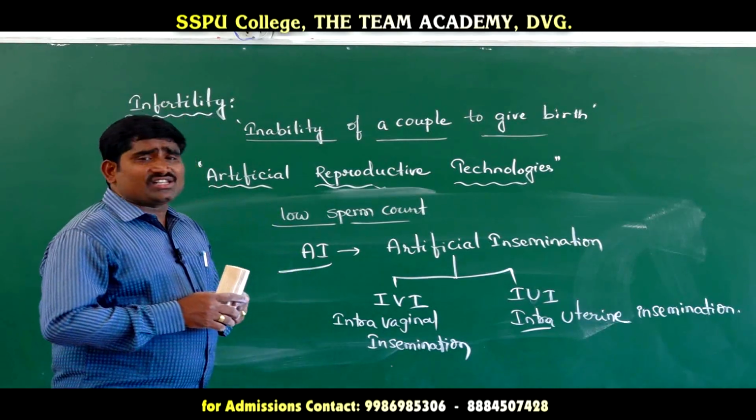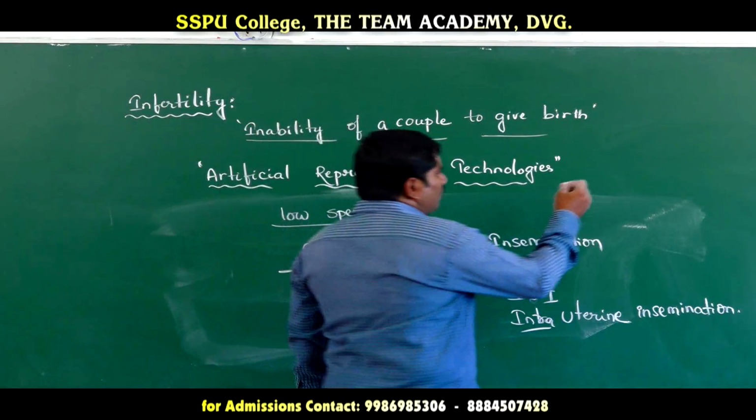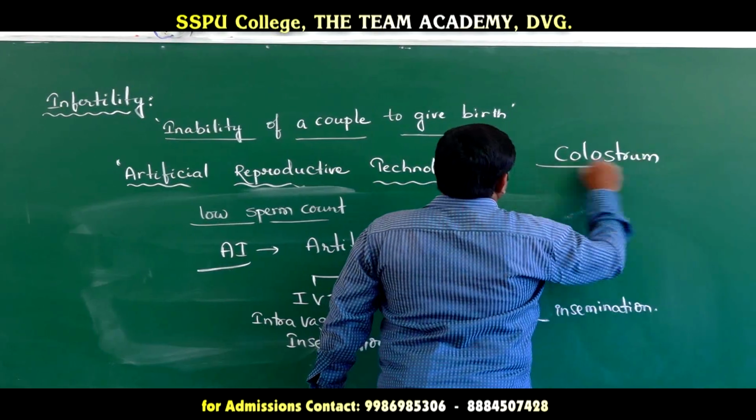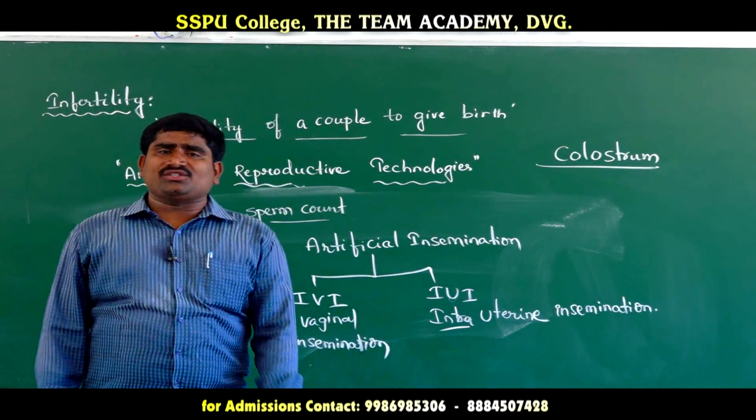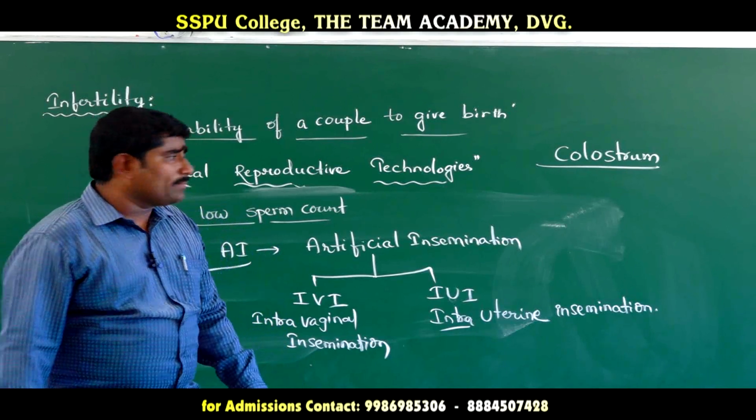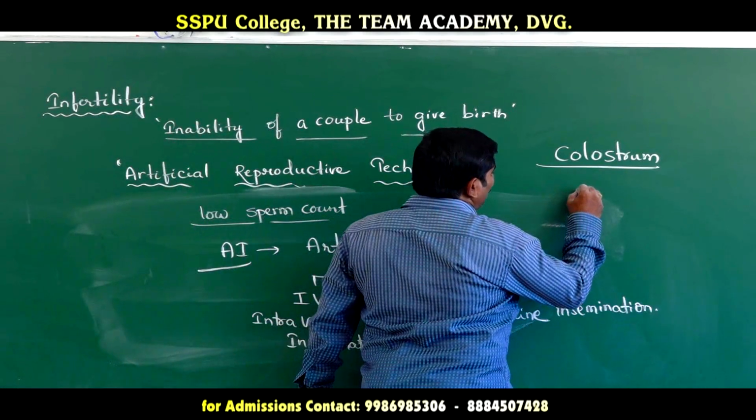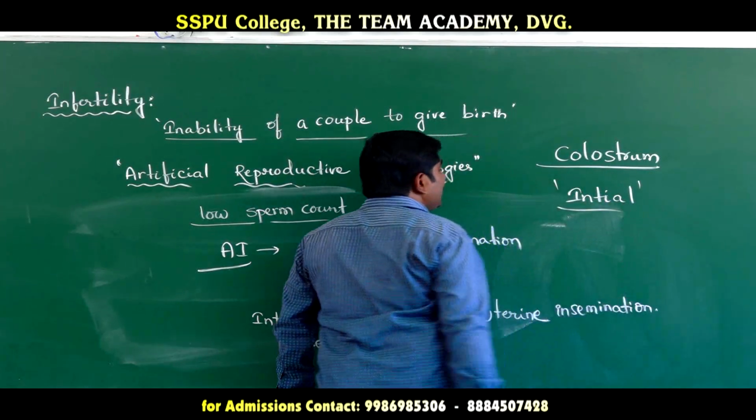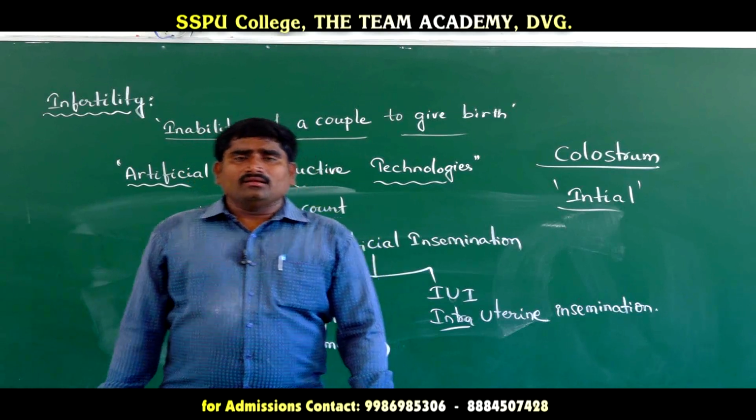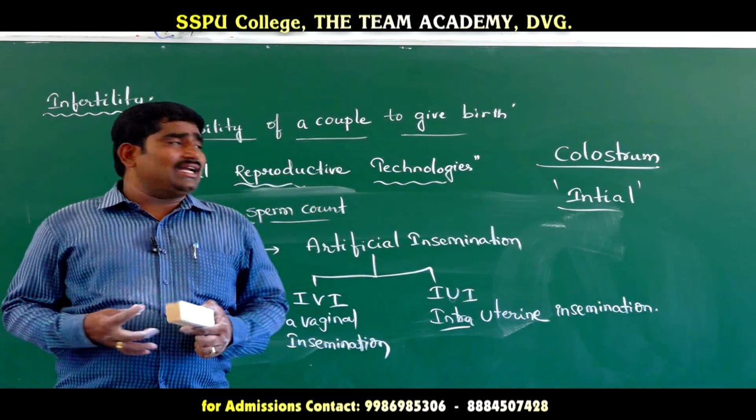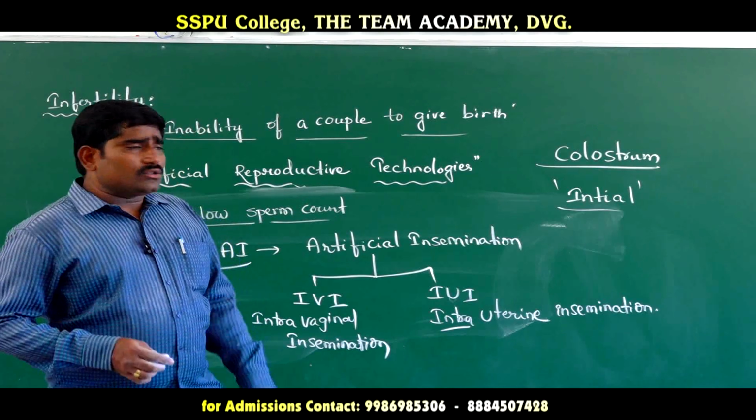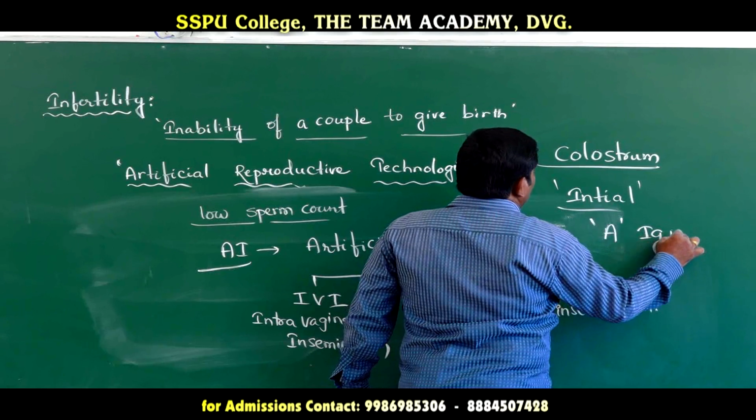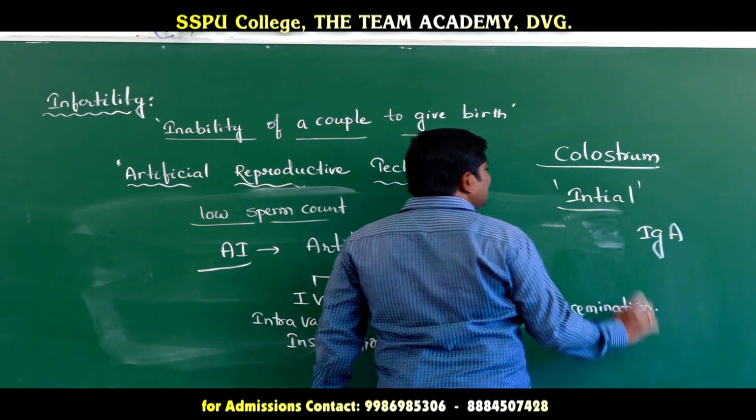Next, colostrum. Now let us see about colostrum. What is colostrum? Colostrum is the thick, yellowish milk which is produced in the initial days of lactation. This colostrum contains IgA antibodies. So IgA antibodies are mostly present in colostrum.